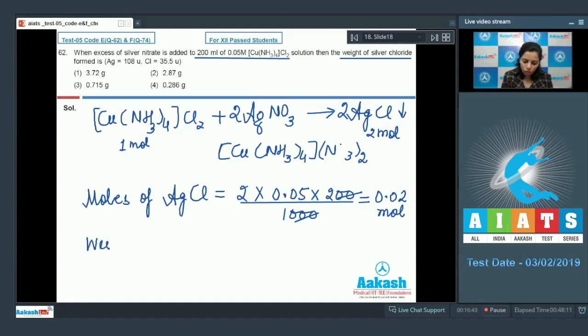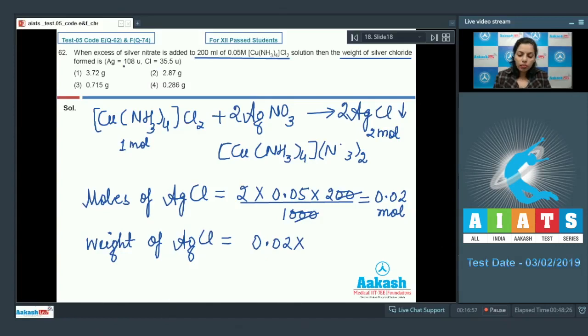Now you have mole, you just want to find out the weight of silver chloride. So weight of silver chloride would be equal to moles into molar mass. Now what would be the molar mass of silver chloride? The atomic mass of silver is given and the atomic mass of chlorine is also given.